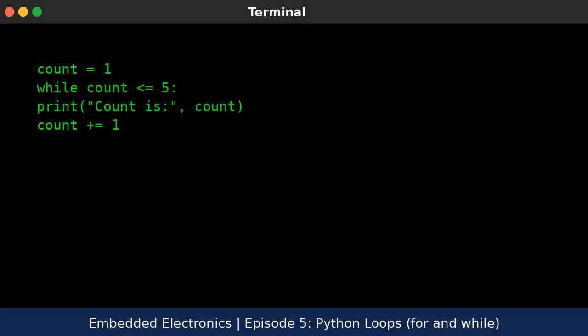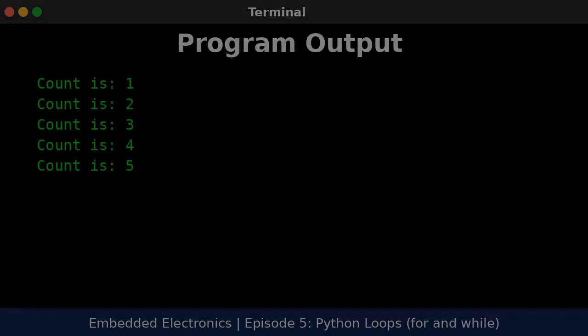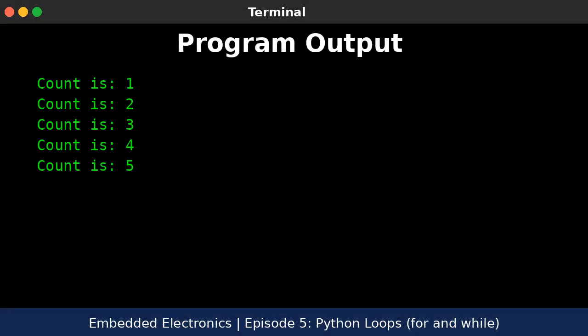This while loop runs as long as the count variable is less than or equal to 5. The variable increases each time to avoid an infinite loop. The output of example 3, while loop example is as follows. Count is 1, count is 2, count is 3, count is 4, count is 5.